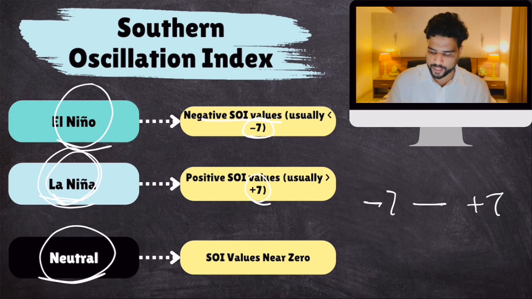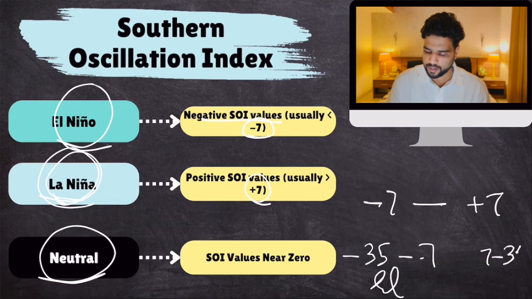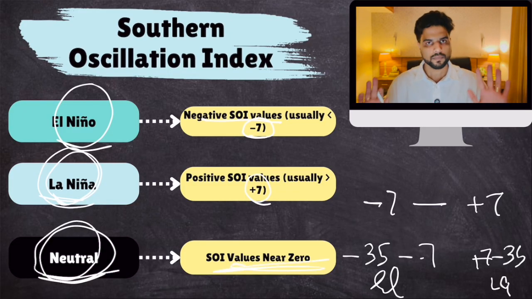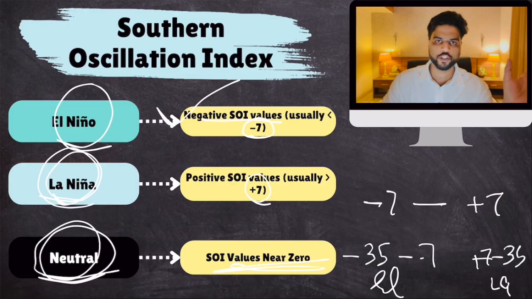Make sense? So if it is between minus 35 to minus 7, then El Nino. If it is from 7 to 35, plus La Nina. And if it is between minus 7 to 7, neutral, which is close to 0. Yes, this is how you measure it. Make sense? Now you have understood ENSO. It is very simple. You understand it now. If there are any doubts, do ask those doubts.